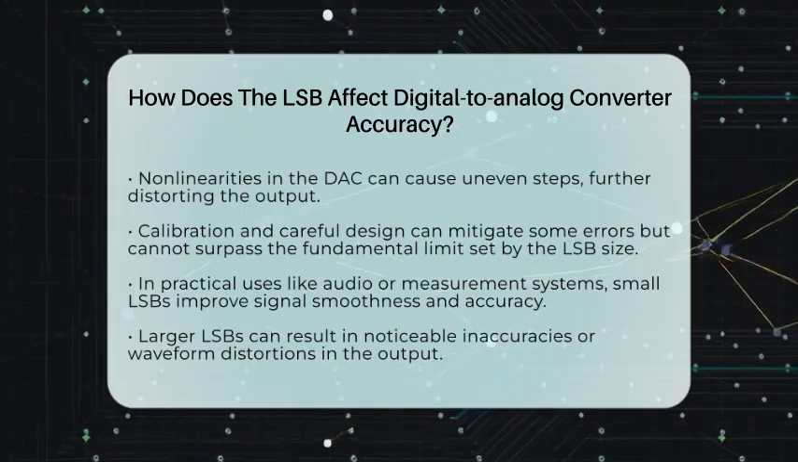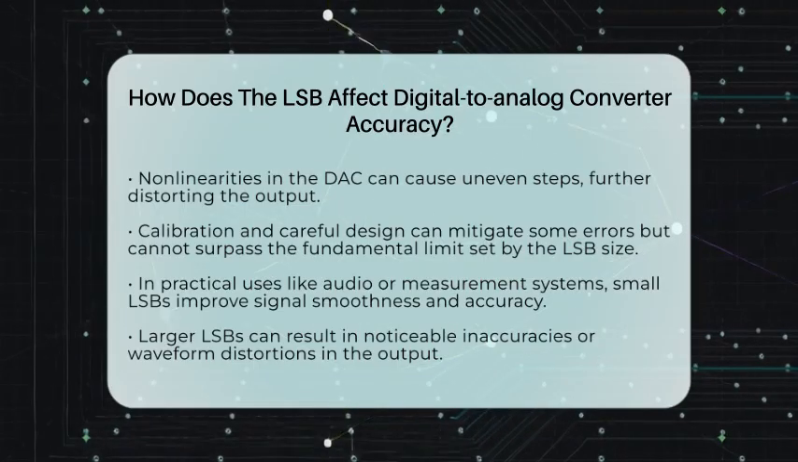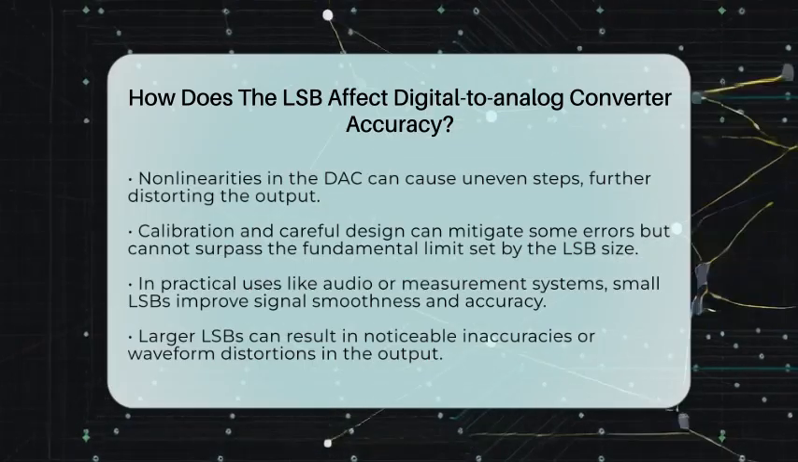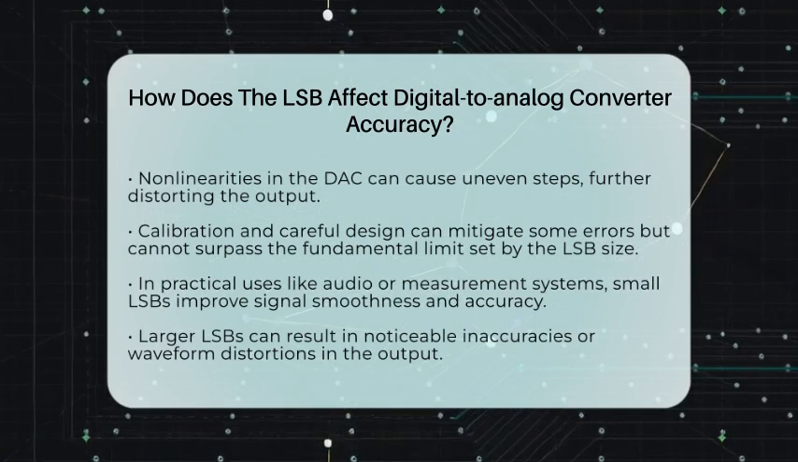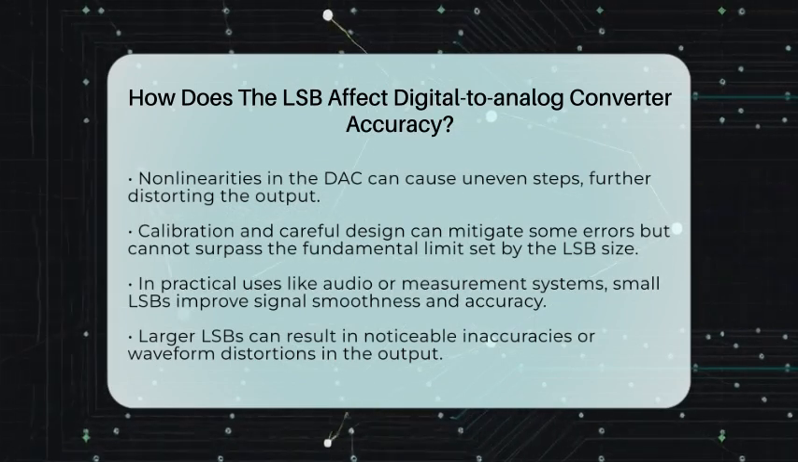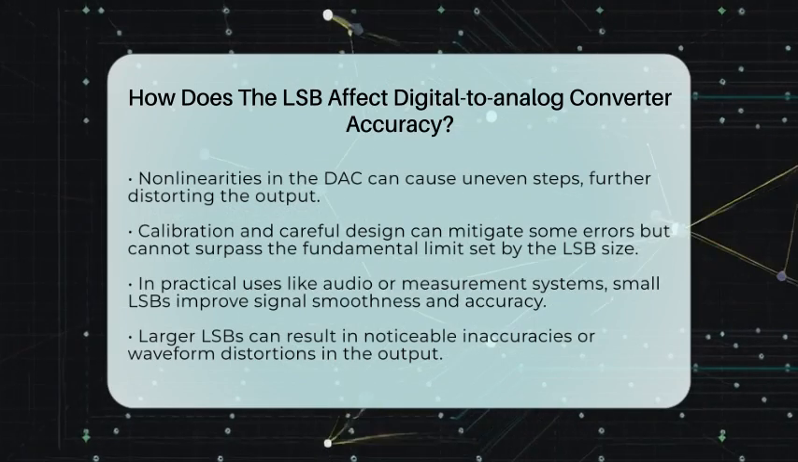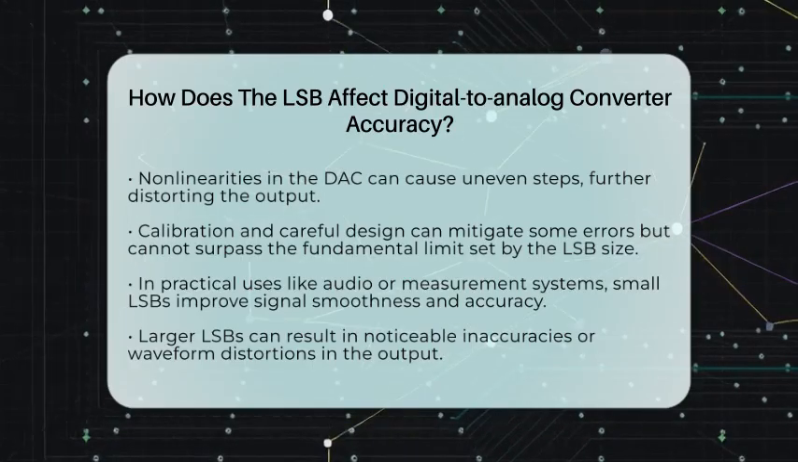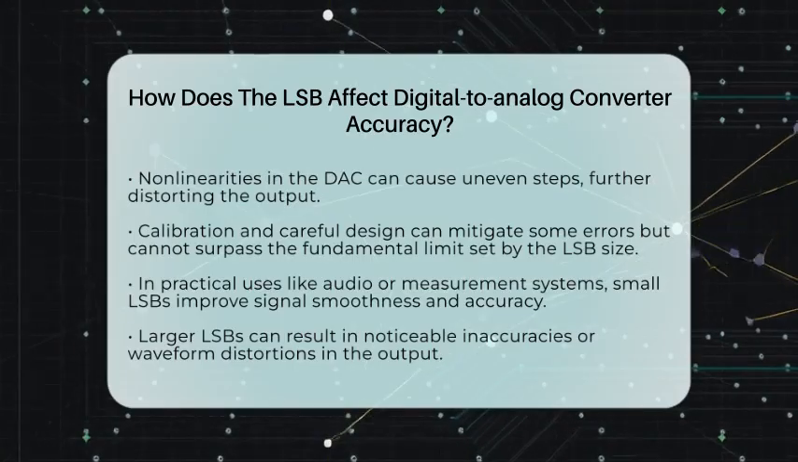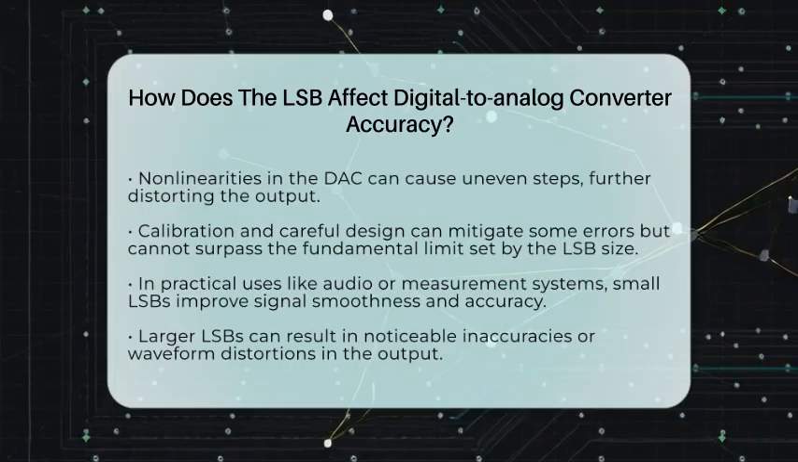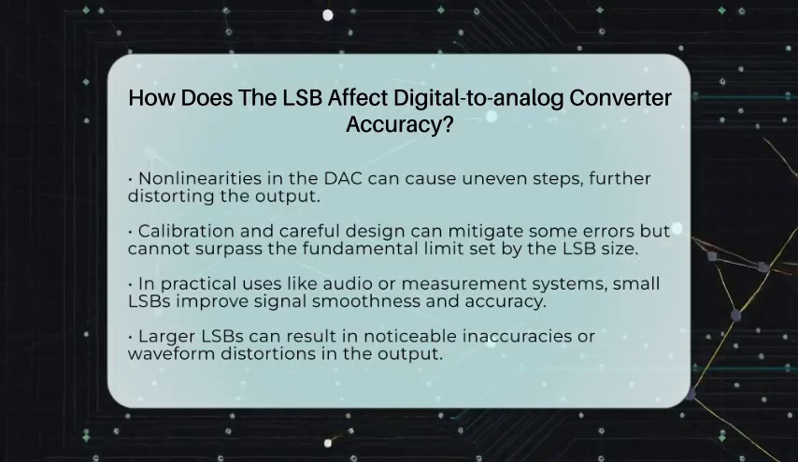So, the LSB affects the accuracy of a digital to analog converter because it determines the smallest voltage change the device can produce. Smaller LSBs mean finer resolution and better accuracy. Larger LSBs lead to more quantization error and less precise outputs. While other errors can influence the overall performance, the size of the LSB is the main factor that defines how detailed and accurate the analog output can be.